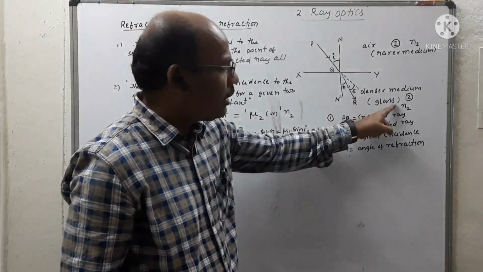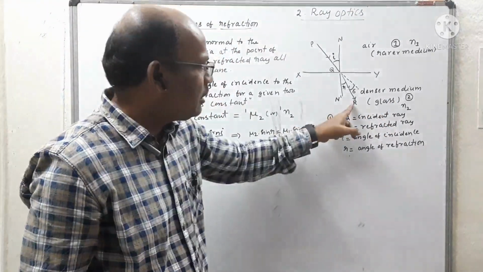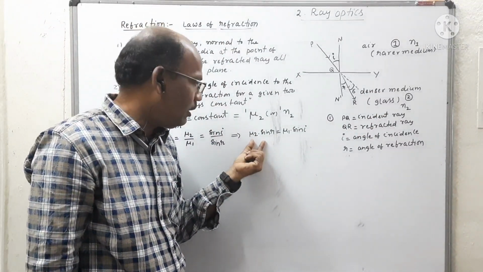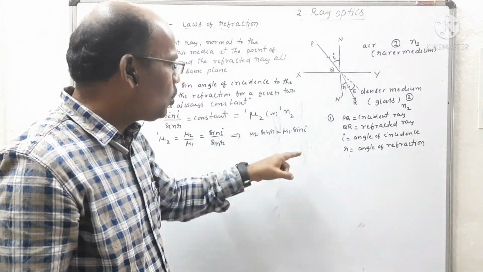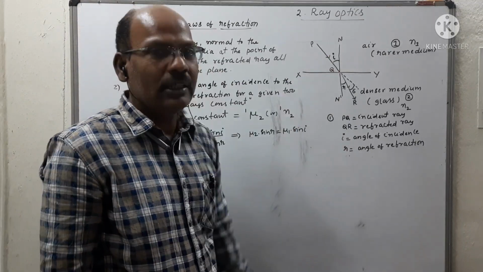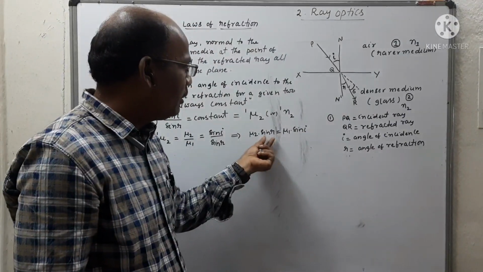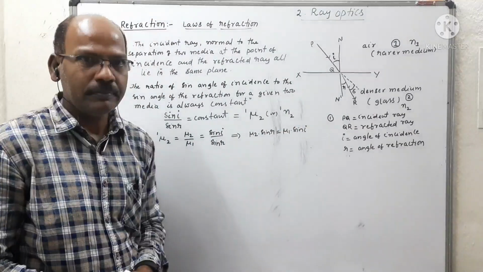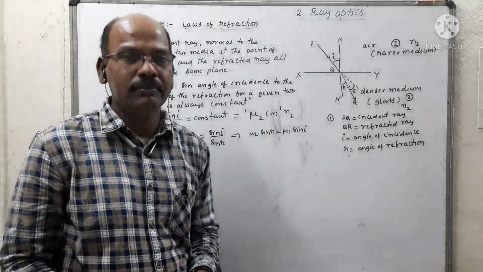Refractive index of the second medium, and r is the angle of refraction in the same medium. So the product of refractive index of the medium and sine of angle of refraction is equal to the refractive index of the rarer medium and sine of angle of incidence, which is always constant. So we can write mu sin r is constant, or mu 2 sin r is equal to mu 1 sin i. This is called the second law of refraction.